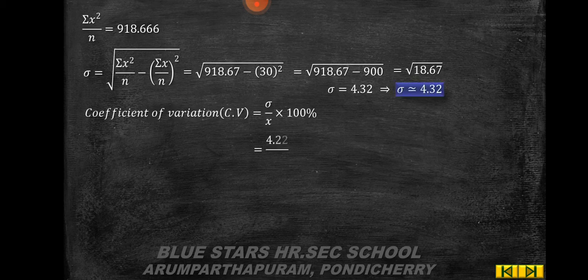So, CV is equal to sigma by x bar into 100, which is equal to 4.32 by 30 into 100, which is equal to 432 by 30. So, CV is equal to 14.4%.